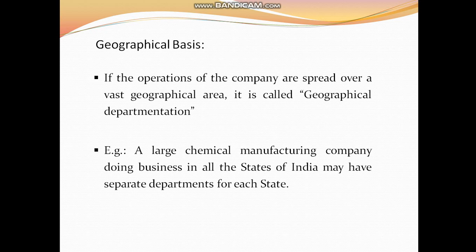For example, a large chemical manufacturing company doing business in all the states of India may have a separate department for each state. If a company is doing business all over India, each and every state will have its own department to maintain the activities of that company. So this is called the geographical basis of departmentation.